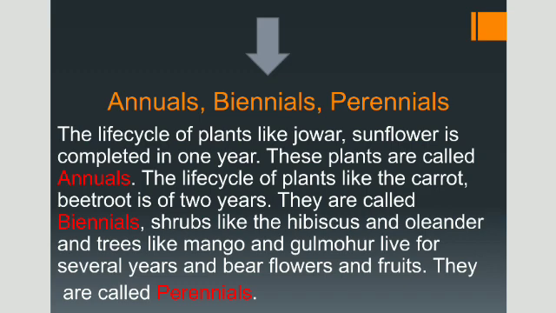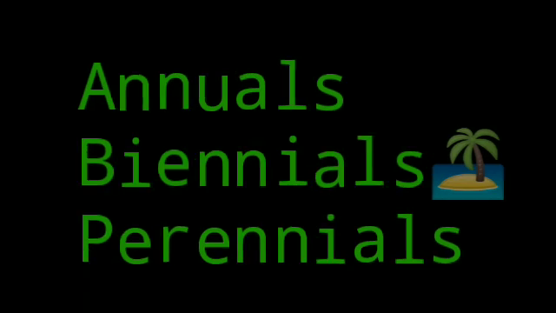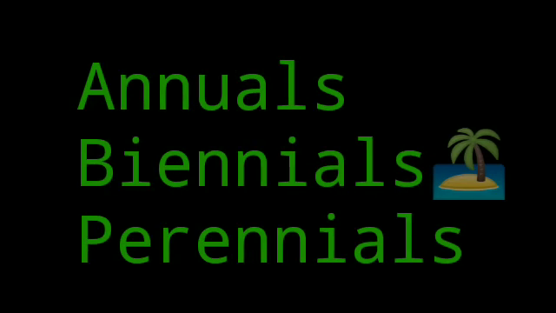Shrubs like the hibiscus and oleander and trees like mango and gulmohar live for several years and bear flowers and fruits. They are called perennials. So, according to the period of their life cycle, plants are classified as annuals, biennials, and perennials.